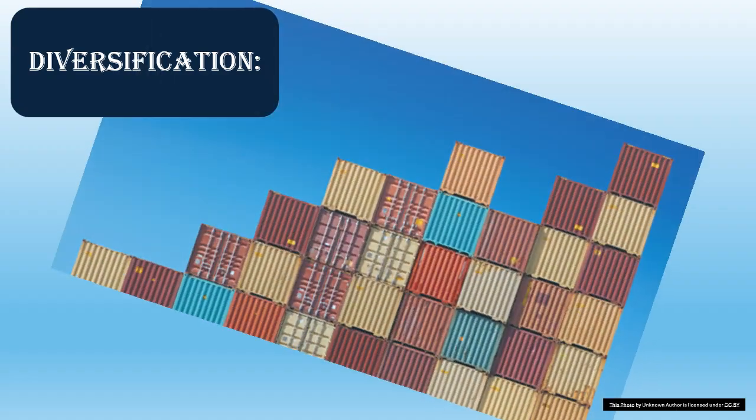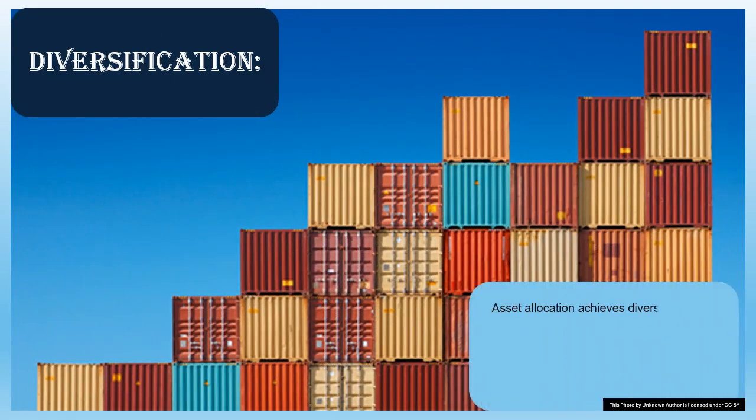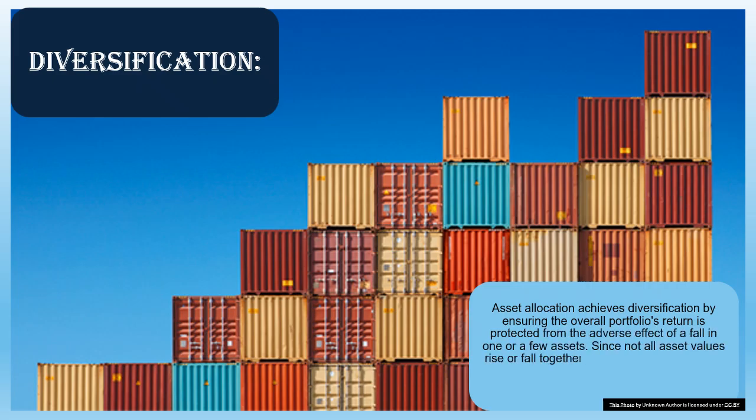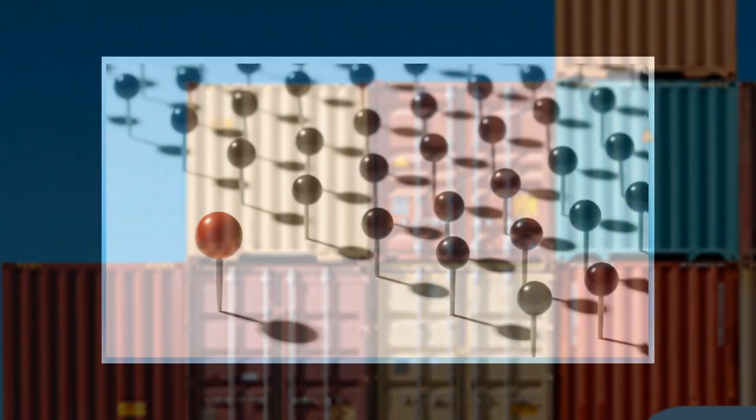Diversification. Asset allocation achieves diversification by ensuring the overall portfolio's return is protected from the adverse effect of a fall in one or a few assets. Since not all asset values rise or fall together, allocating across different sectors or asset categories reduces the risk of loss and stabilizes returns.